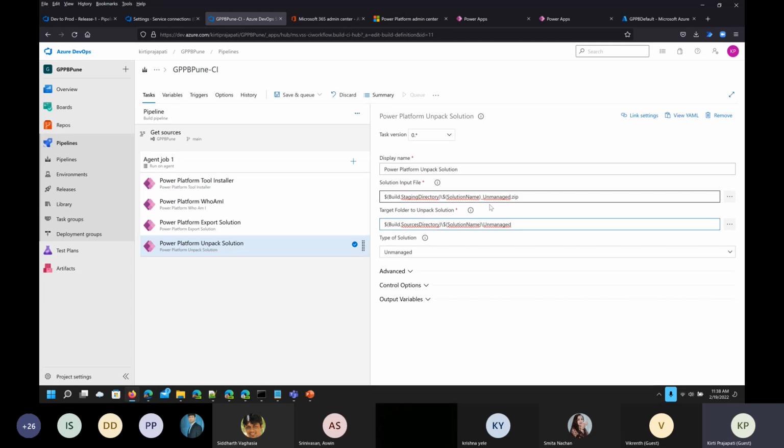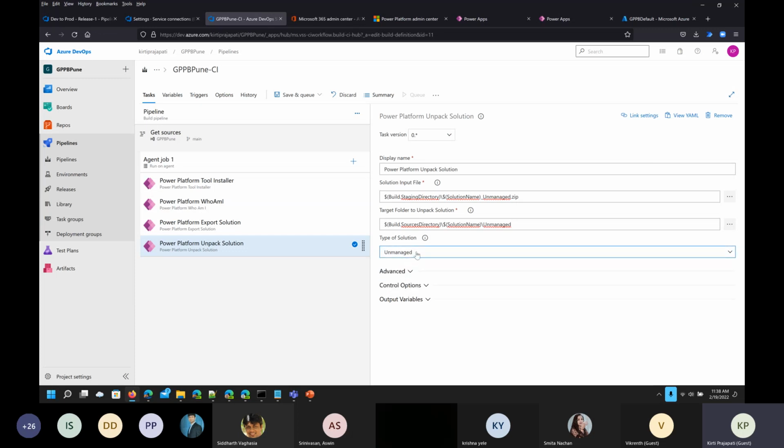So why am I using unmanaged? Because I'm creating this for the unmanaged solution. But if you want to create a managed solution as well, along with the unmanaged one, then you have to add these two tasks again and select the type of solution from this drop down, specific to whatever component you are looking for.